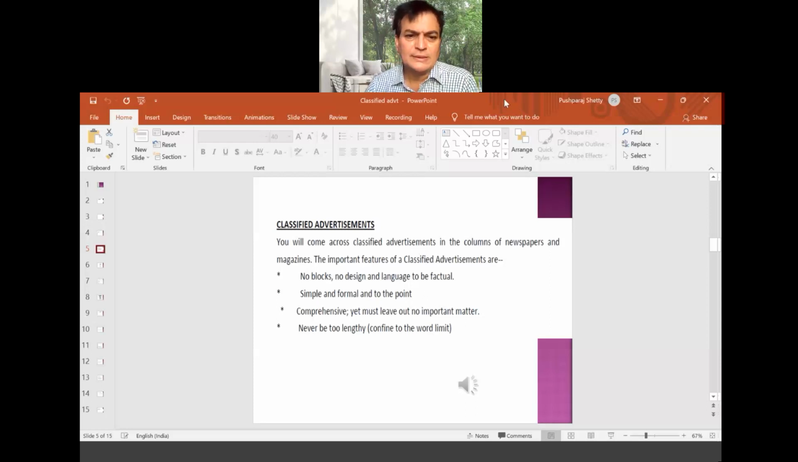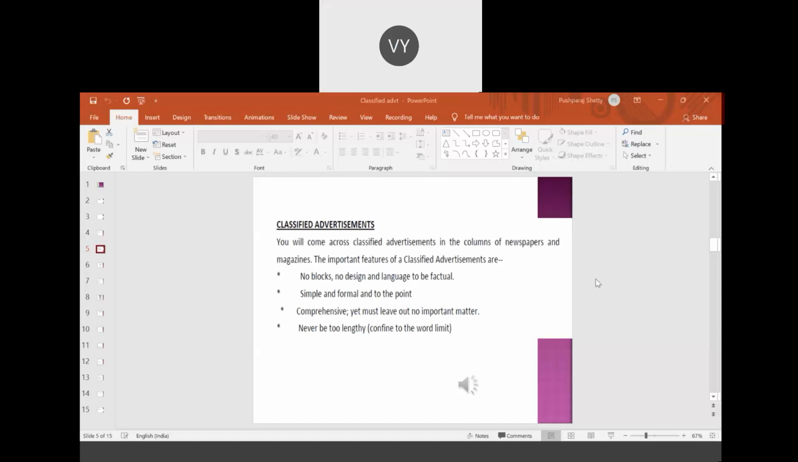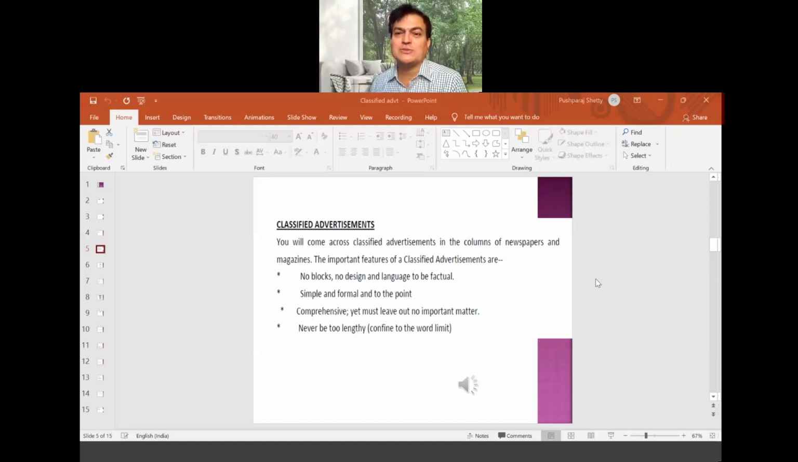Okay, you can just go through that. Simple, formal and to the point. See here, when you are writing, how the language has to be. First point, no blocks. No blocks means no block letters. Block letters means capital letters. No need of capital letters. No design. There's no need of design.